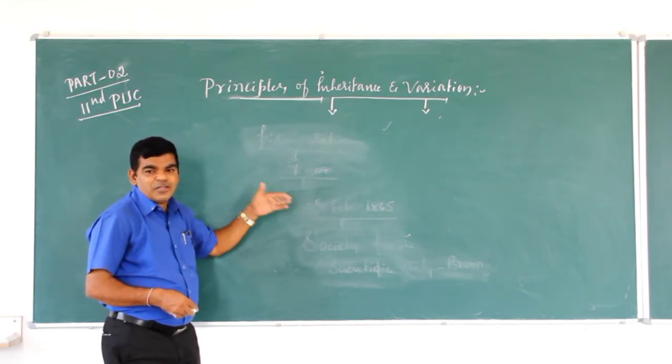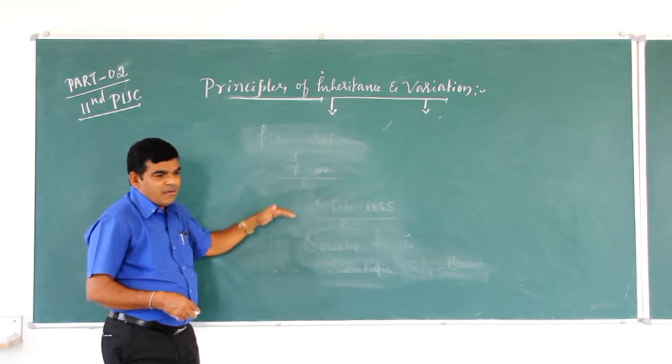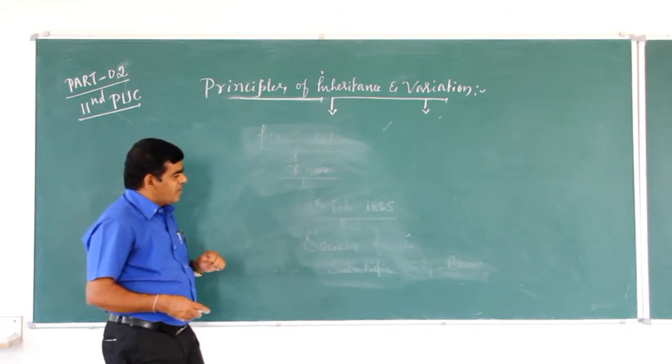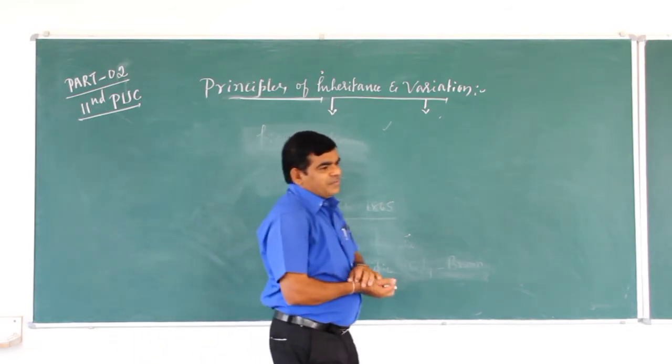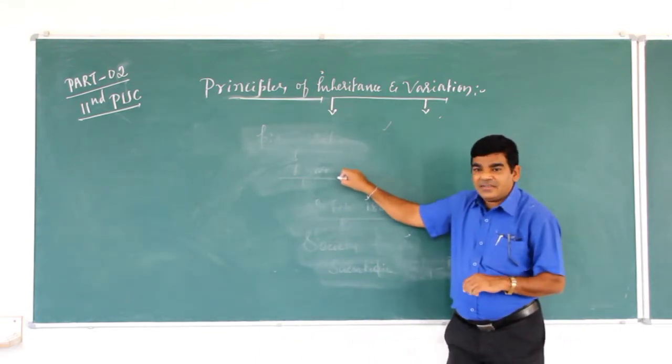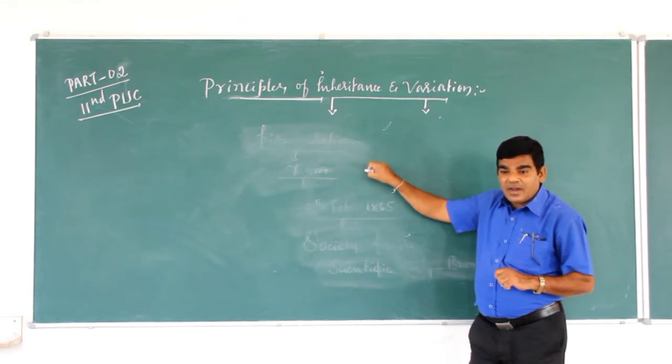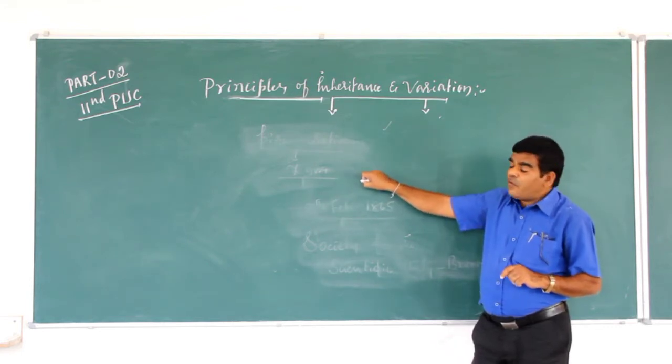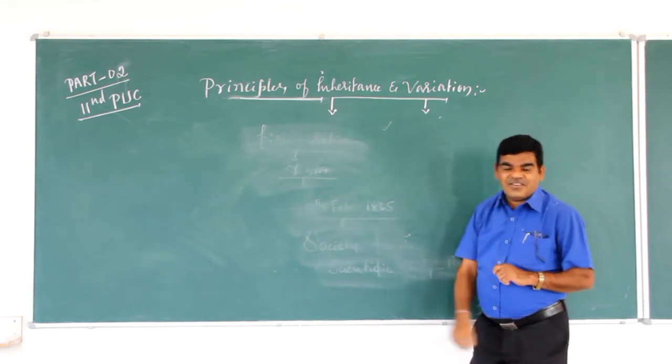Pea plants are true or pure line breeding varieties with observable pairs of contrasting characters.